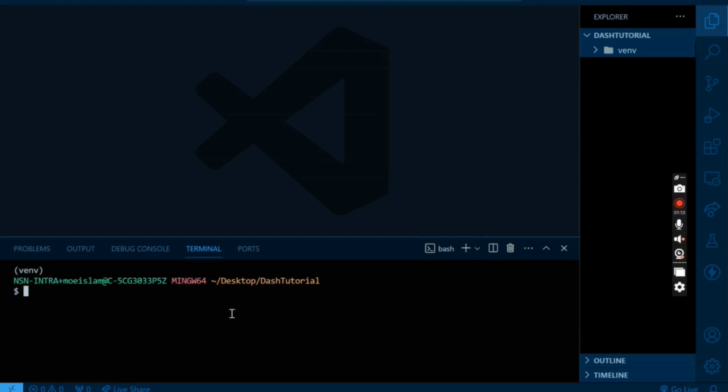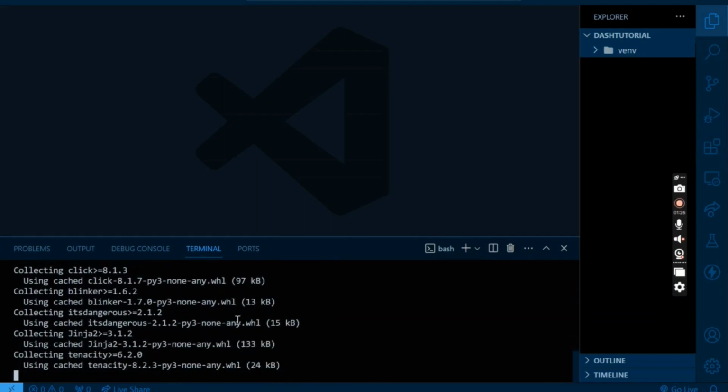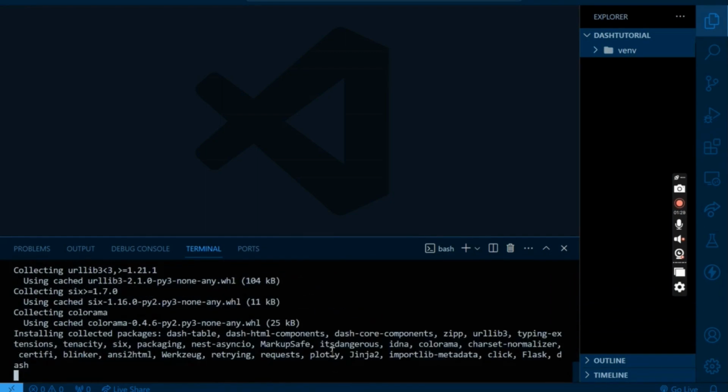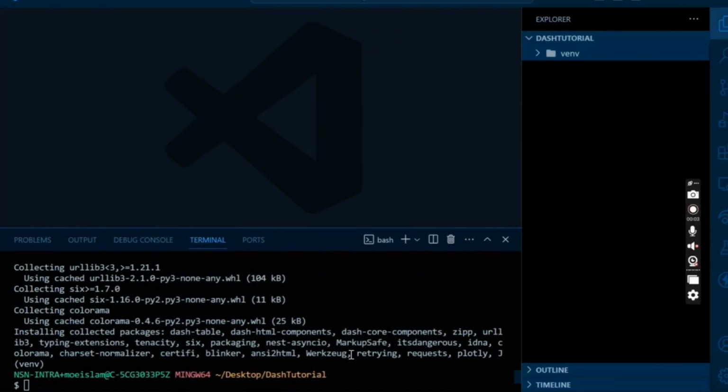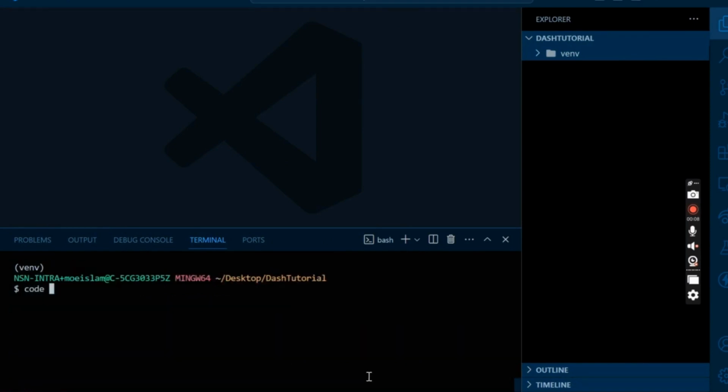Now that we are inside the virtual environment, let's install Dash. Pip install dash. Depending on the internet connection, it will take some time to install. Let's wait for it. Now that Dash is installed, as you can see here, let's create a file named app.py.